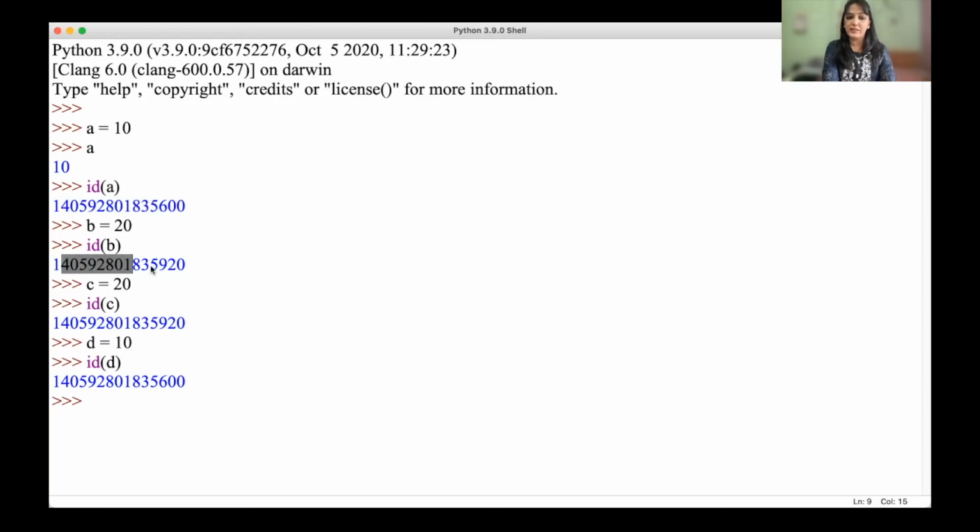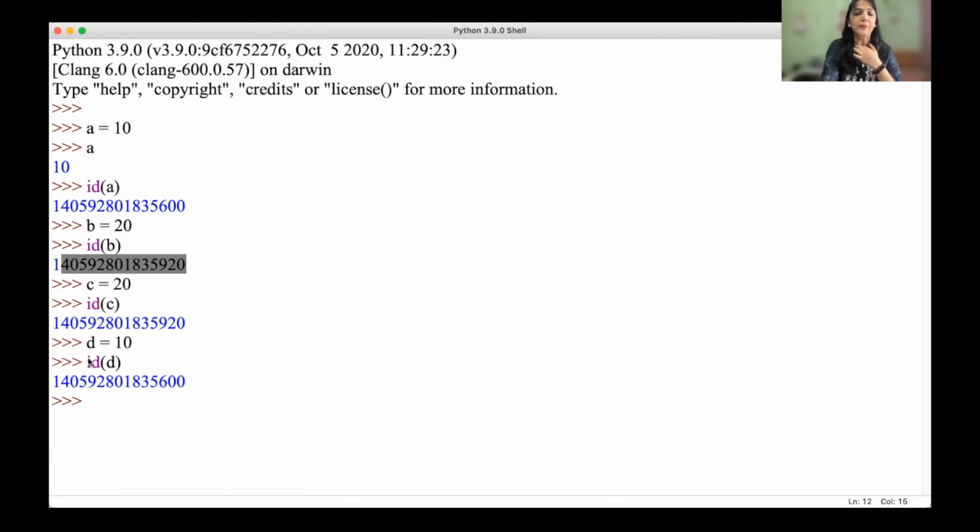There will be a single location in the memory with value 20, which you can access through b as well as c. So you can access this 20 location by using either b or c. But this is available only for a particular range.